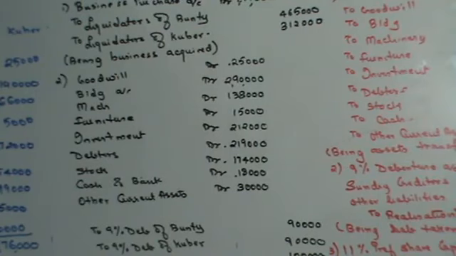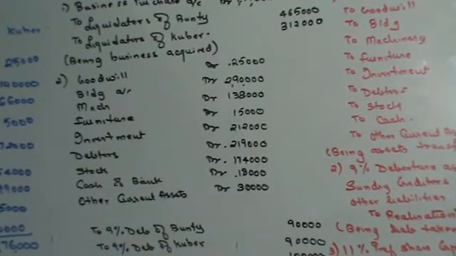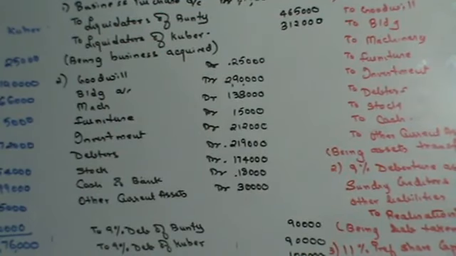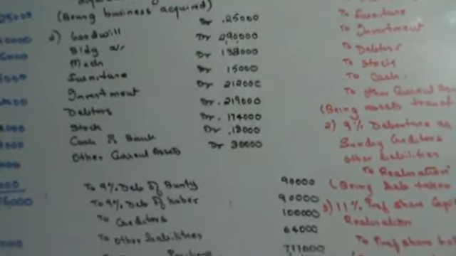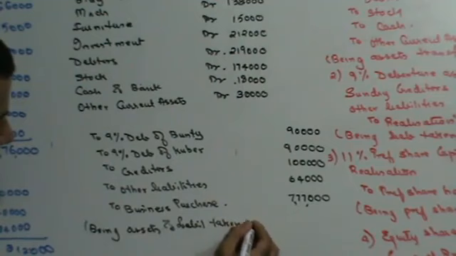Someone please check and tell me how much is the difference. Both the sides are same. So this is being assets and liabilities taken over. Right? Now, let's see this.